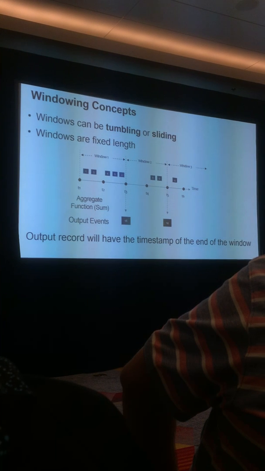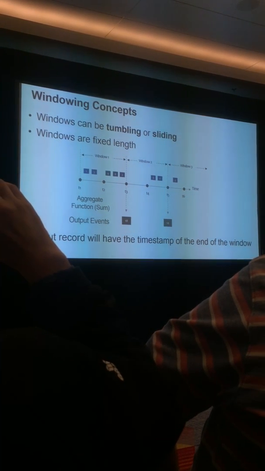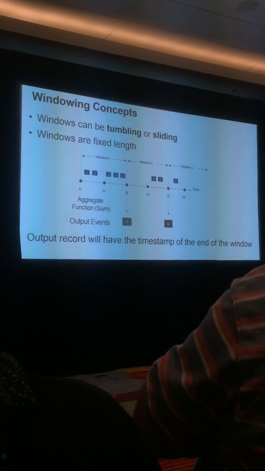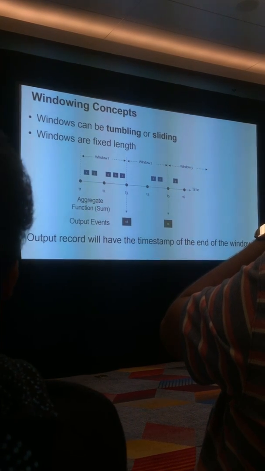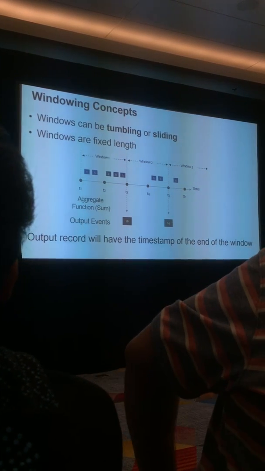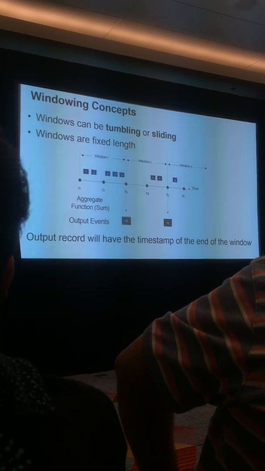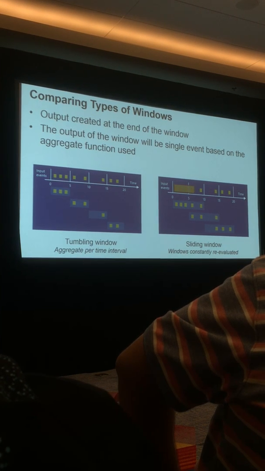So before we talk about a couple of windowing functions, it's important to understand the windowing concepts. There's two types. There's tumbling and sliding. They're fixed length, so you define it as a part of your query. And then the output, particularly for a tumbling window, will have a timestamp associated with the end of the window. So what does that mean? Let's compare the two types of windows.